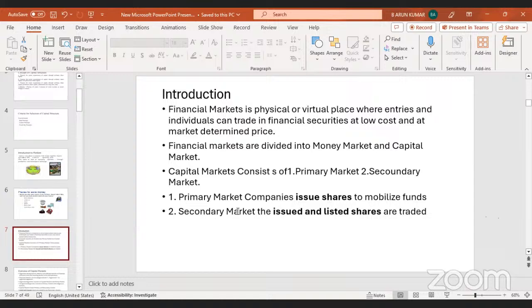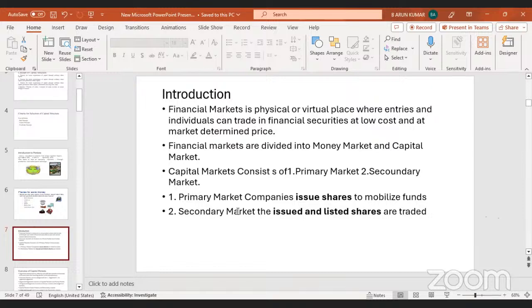capital markets, or financial markets, is a physical or virtual place where entities and individuals can trade financial securities at low cost and at market-determined prices. Here, a financial market is any place where sellers and buyers get together. They sell and buy products or shares at low cost and market-determined prices. It is a physical and virtual place, virtual meaning online.